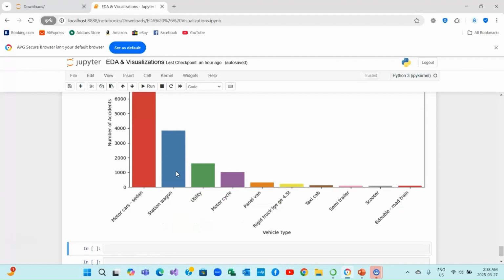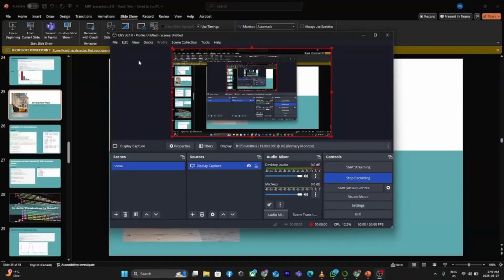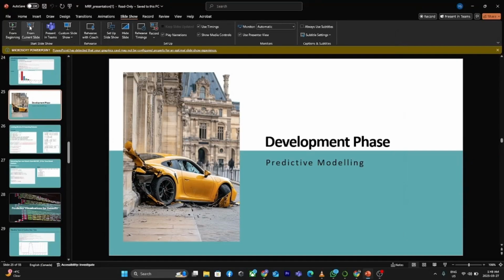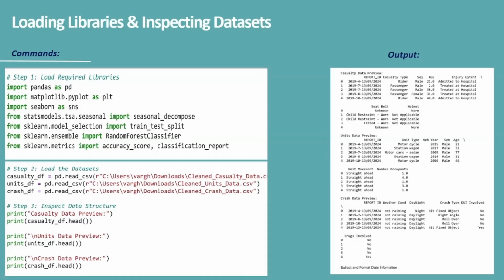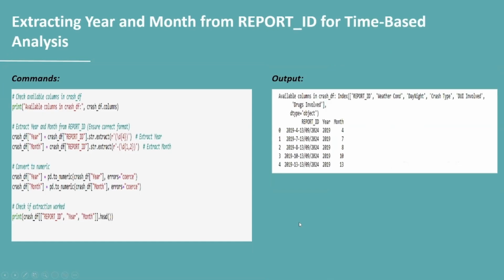So my teammate Varghese will be explaining the next section. Thank you. Hi, I'm Varghese George, and I'm here to present the development phase, the predictive modeling. Let's move into the first slide. Here, we first imported all the required libraries, and they are essential for data manipulation, visualization, and modeling. We loaded the three data sets and previewed them using the head. Like we can see, the loading libraries, loading data sets, and next we extract the year and month from the report ID.